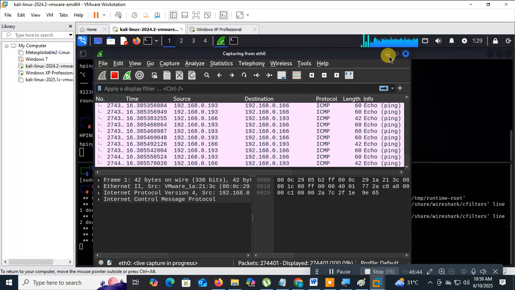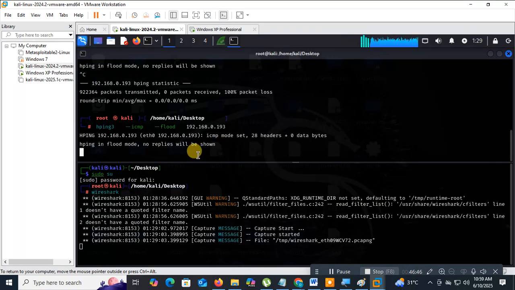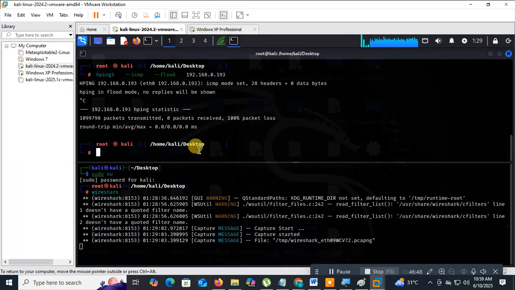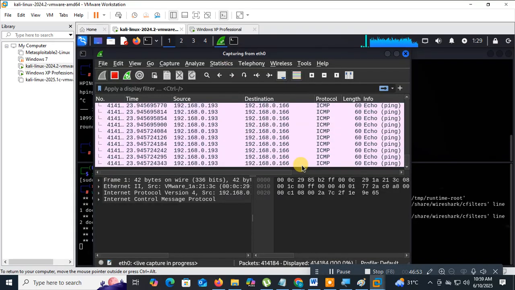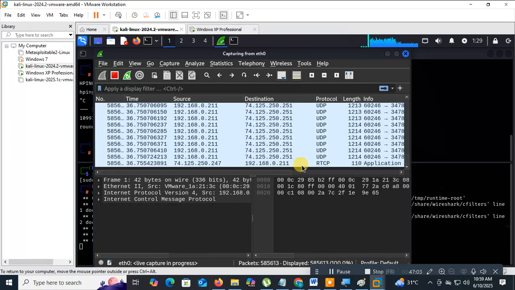Again, I just minimize here. Here, I just stop. What happens? Okay, see this Wireshark. Now the traffic is there. See this. Now it is normal traffic. What is happening here?